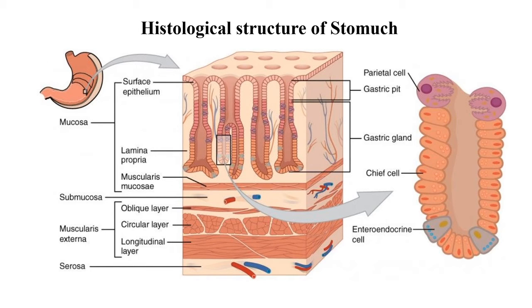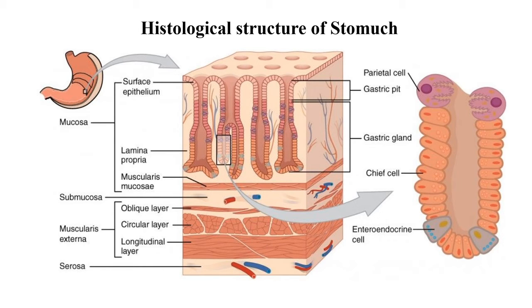The mucosa layer is highly connected with chief cells, parietal cells and endocrine cells. Endocrine cells secrete mucus substance. Chief cells secrete pepsin while parietal cells secrete hydrochloric acid. So HCl, pepsin and mucin are released in the form of gastric juice directly into the lumen of the stomach. These gastric juices react with food, so the food is completely digested in the stomach.